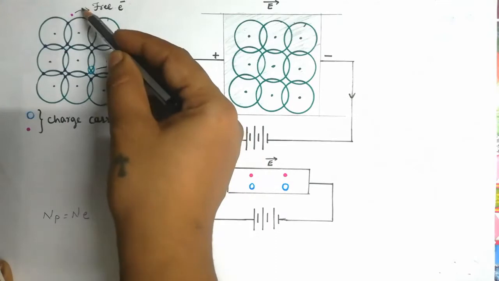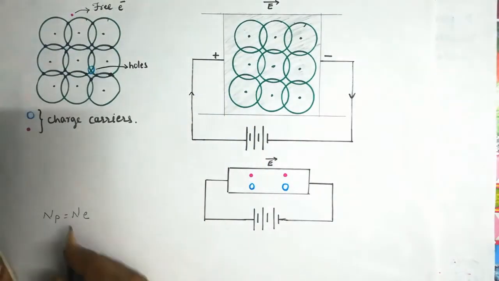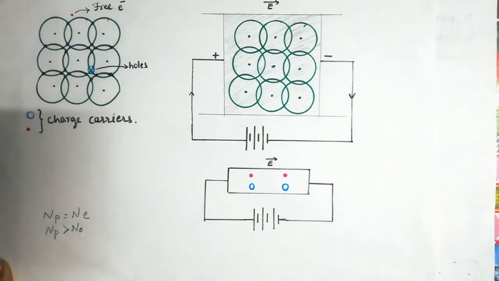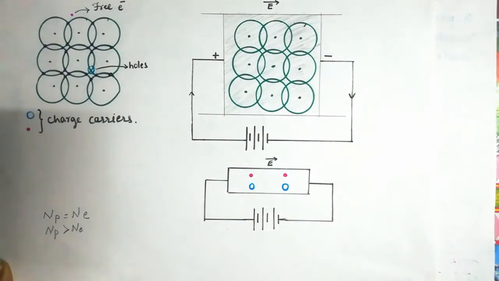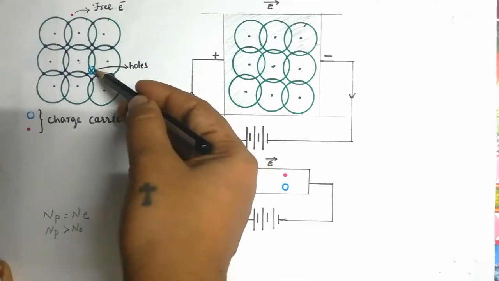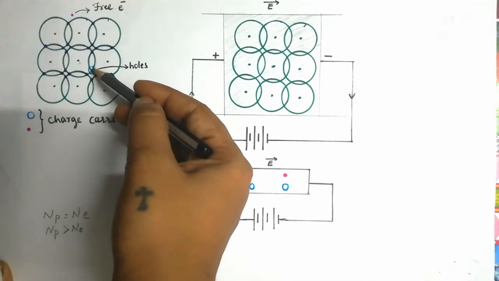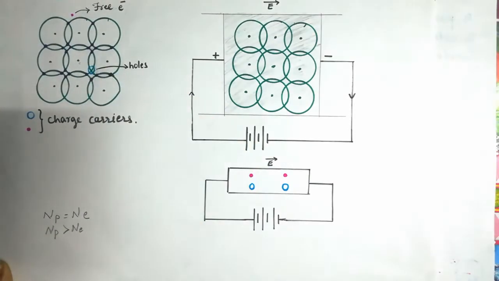Because of the loss of this electron, what happened in this case? The number of protons is greater than the number of electrons. So this atom attains a net positive charge and shows affinity to attract other electrons into this hole. Means this hole now has an ability, or affinity, to attract an electron within it.